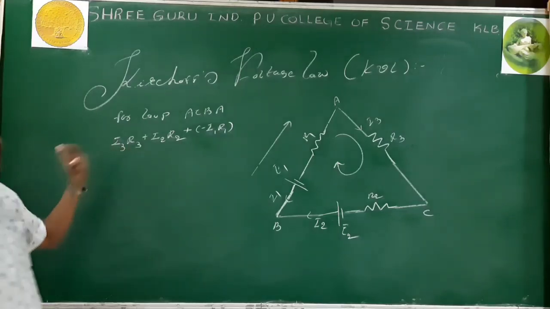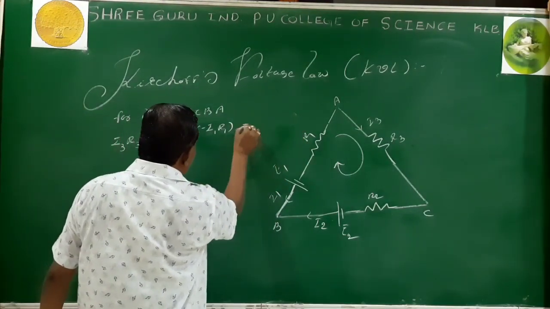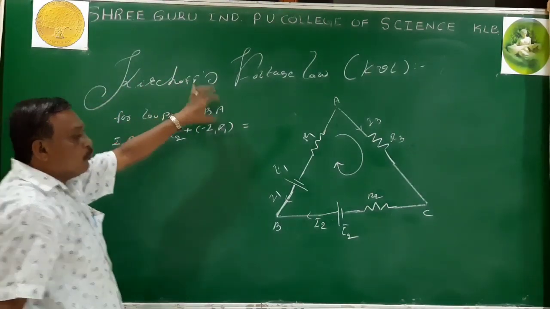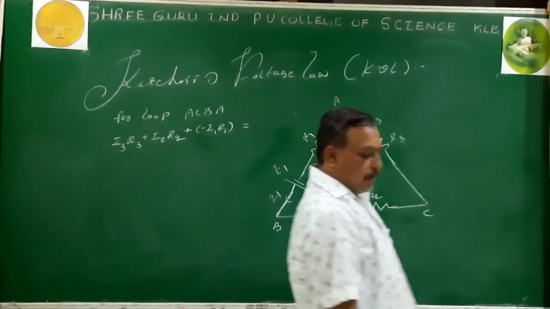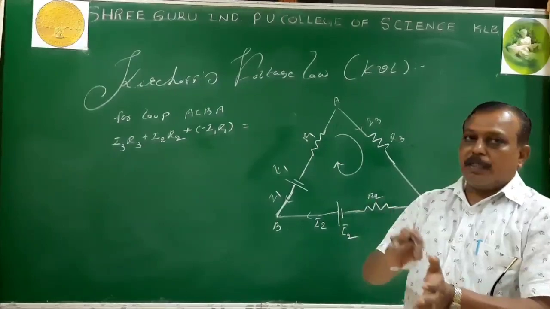Now this is for the IR product, then I go for EMF. Sum of IR product equals sum of EMF. For the EMF also, I consider the same loop. You should never think that the loop traced for the IR product is one loop and for EMF there is another loop.